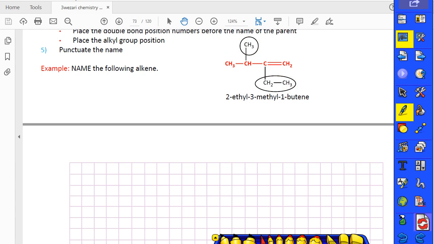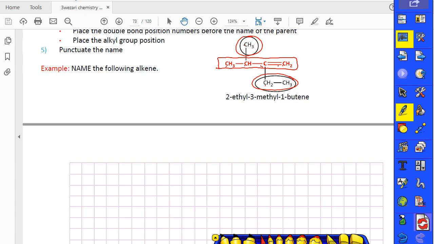So you can count 1, 2, 3, 4. The highest one is 4. So you can use this straight chain. After that, guys, you can find the alkyl groups like in alkane. These are the alkyl groups. Where can we numerate from? In the alkane, we numerate from the side where the alkyl group is closest.